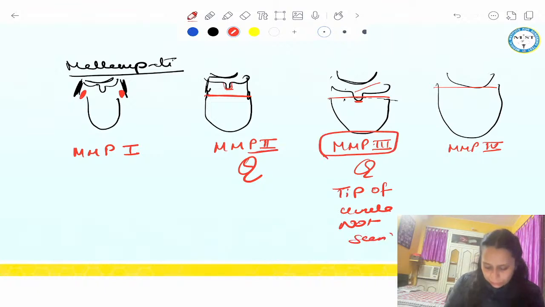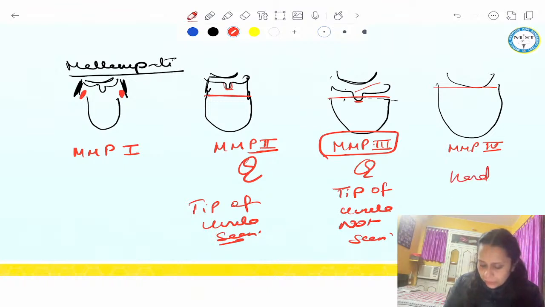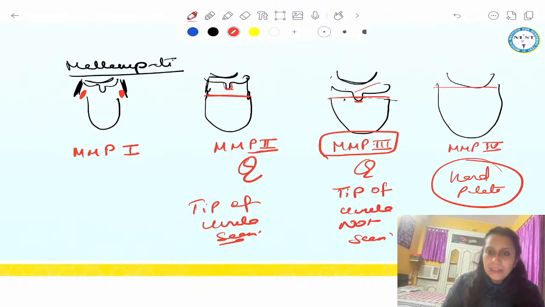And in grade 2, the tip of the uvula is seen, right? And in the 4th grade, only the hard palate is seen. Nothing else. Got it? And in grade 1, everything is seen. Okay? So these are the important things we have to keep in mind.